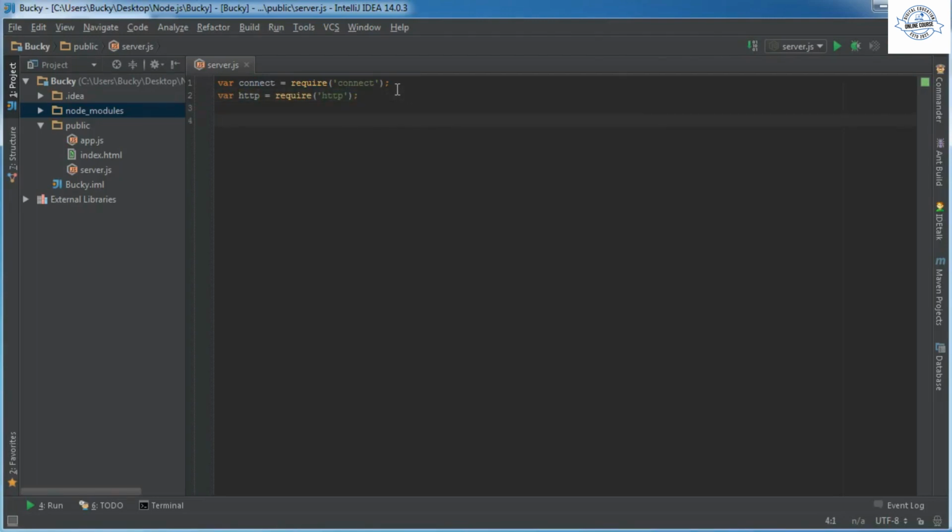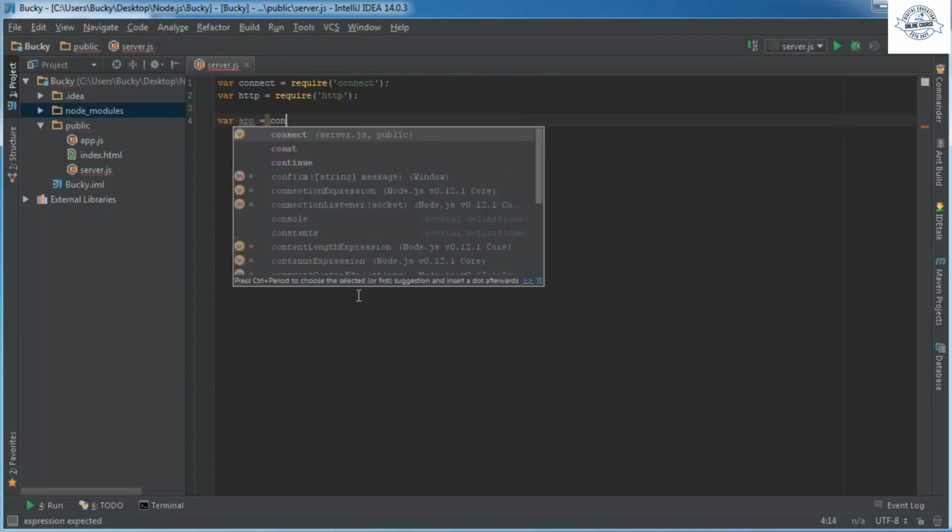Before we can start using this Connect framework, we need to create a Connect dispatcher. Now, this is pretty much the core Connect object, and you can think of it as a function that just takes the request and response arguments. So whenever the user makes a request to your server, it's going to look to this right here to determine how it wants to handle that request.